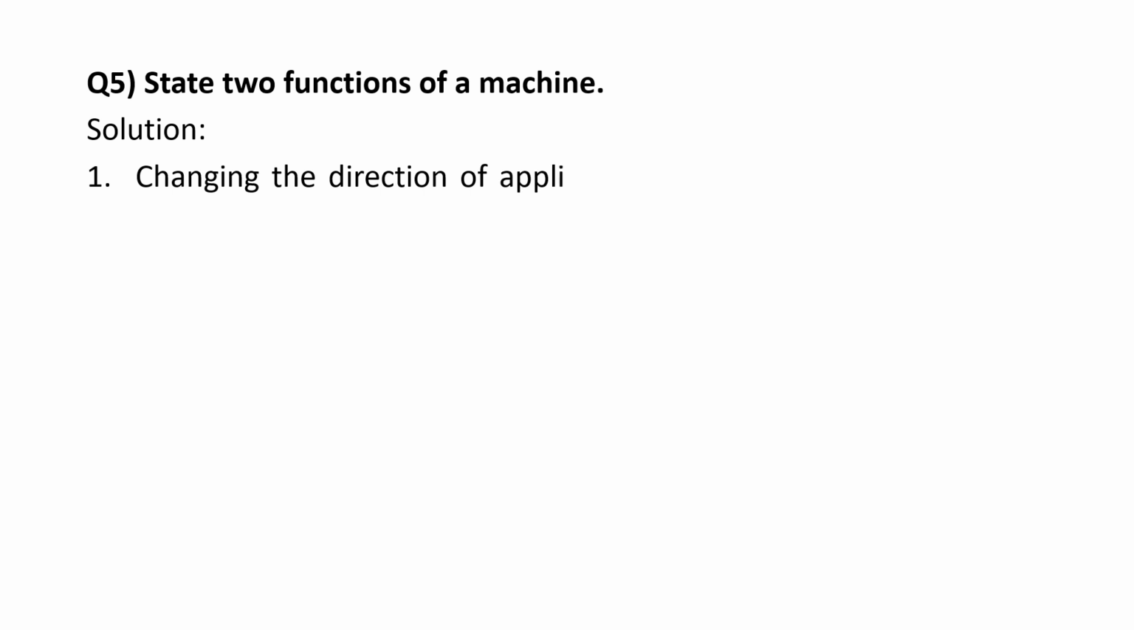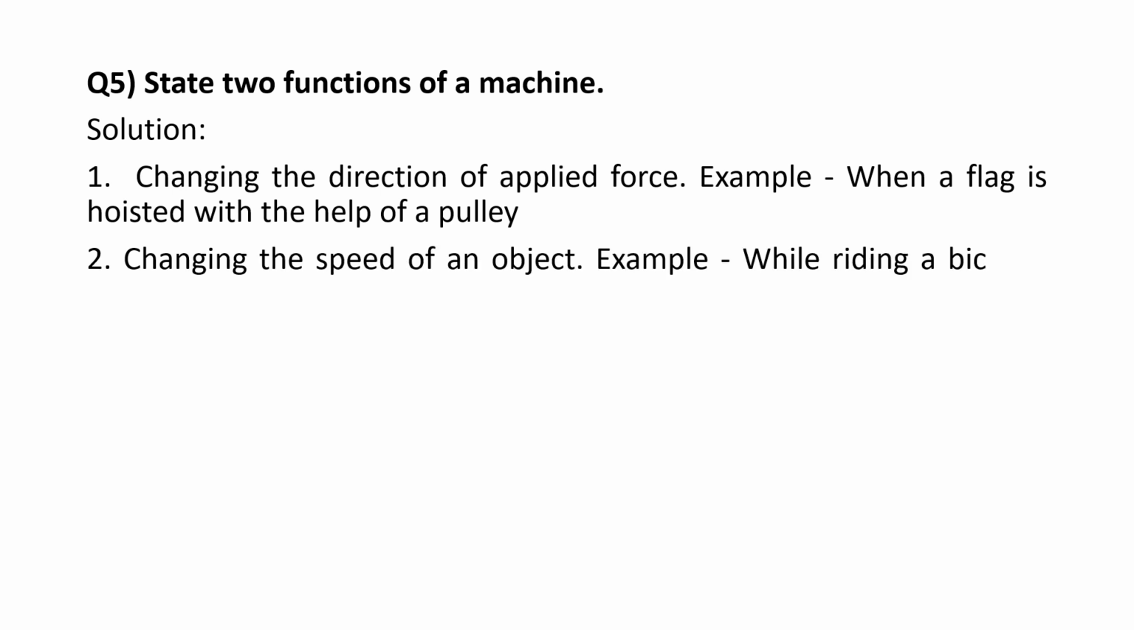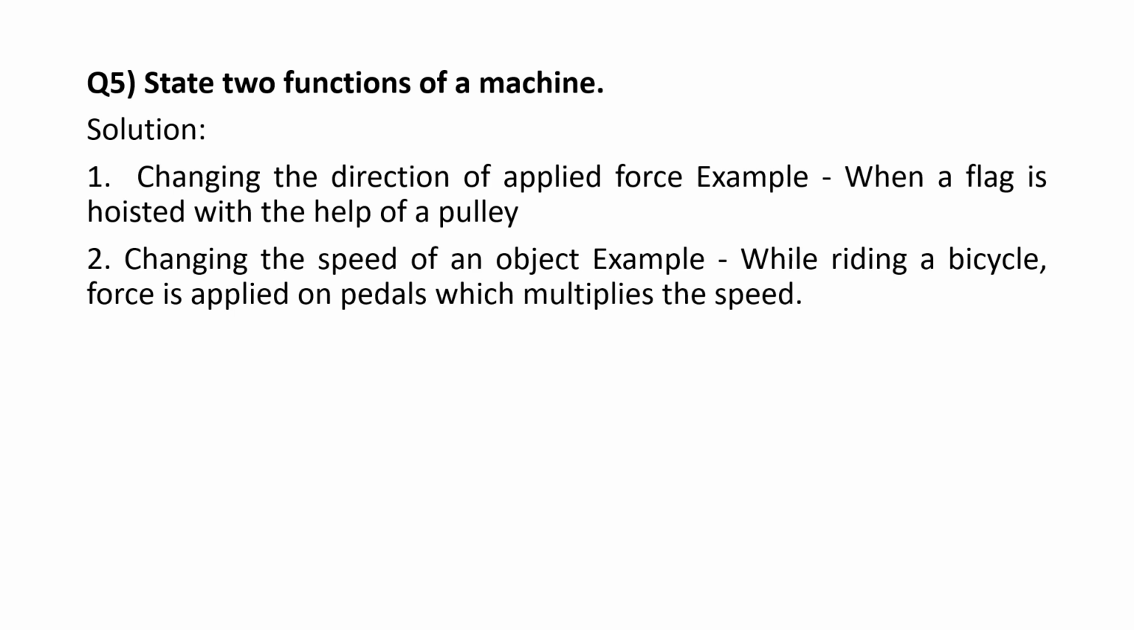State two functions of a machine. 1. Changing the direction of applied force. Example, when a flag is hoisted with the help of a pulley. 2. Changing the speed of an object. Example, while riding a bicycle, force is applied on pedals which multiplies the speed.